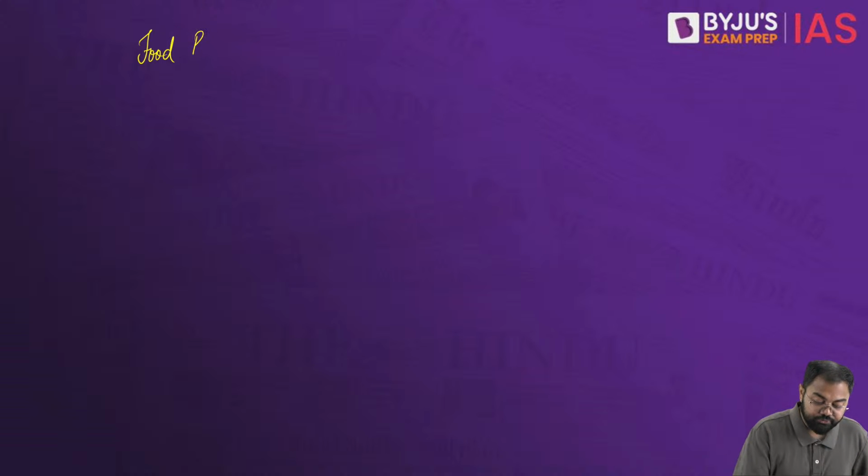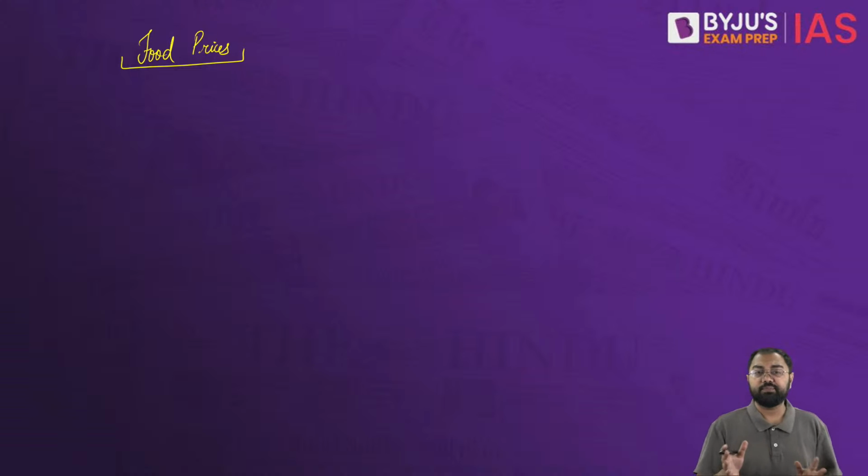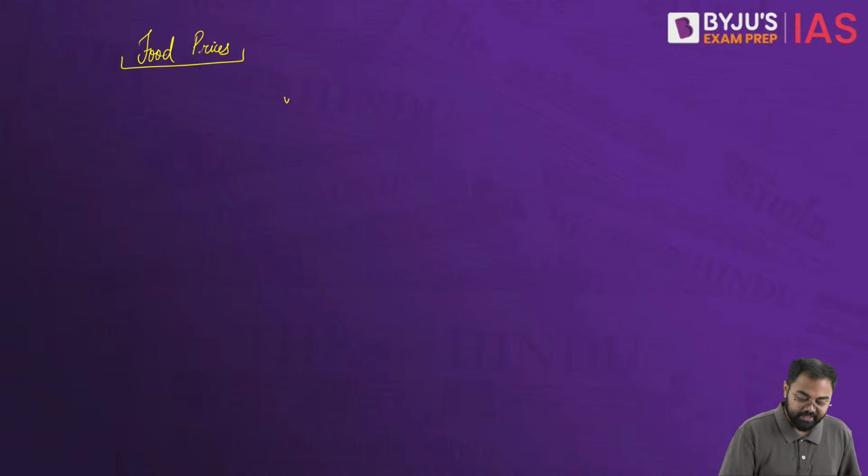When we talk about food prices, they are related to inflation, or even consumer spending patterns. Now understand this. There are some things which are basics of your life, correct? Many a times in economic terms, we talk about needs versus wants.